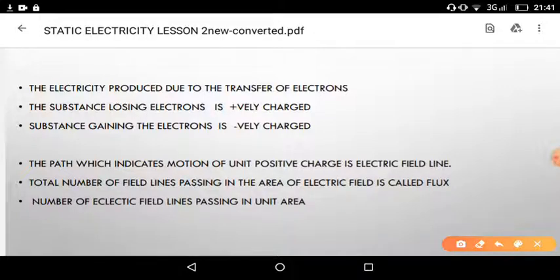So this is about the second lesson. We have learned till now what is charge, types of charges, characteristics, how electric field is developed around the charge, and what is unit positive charge, how does it move in the given field, which is called electric line of force, electric field, direction of the field, and flux density. So this is about the second lesson.